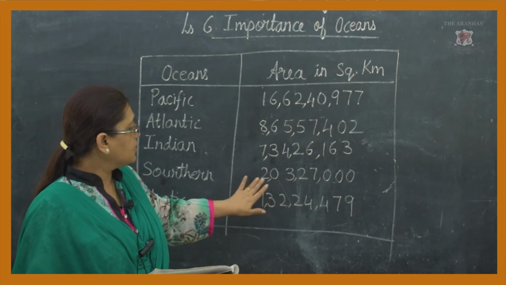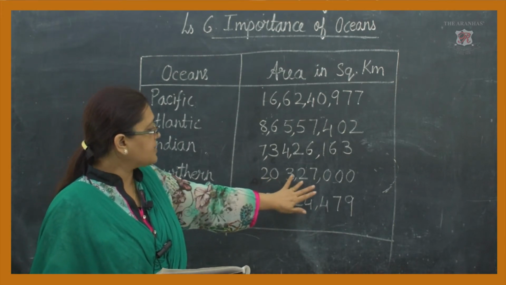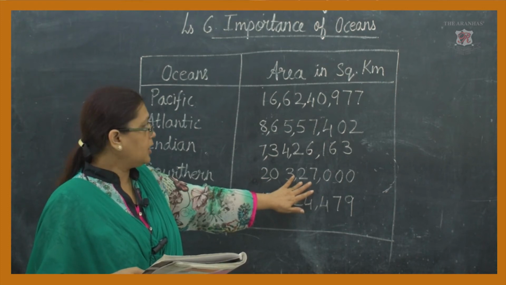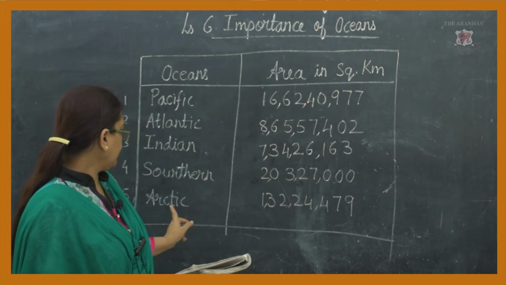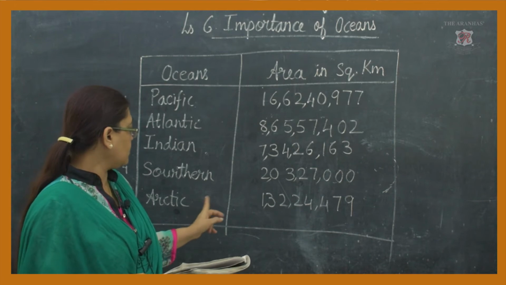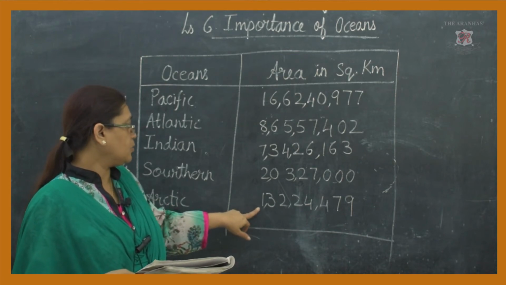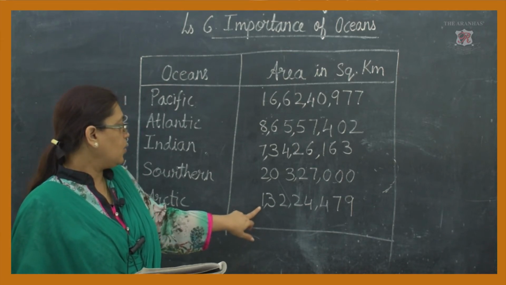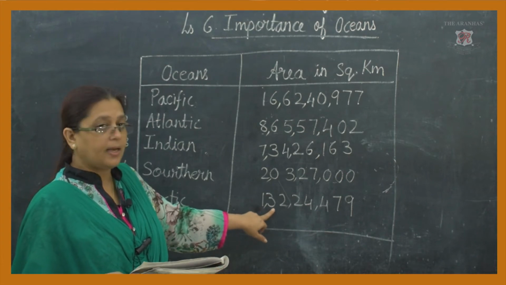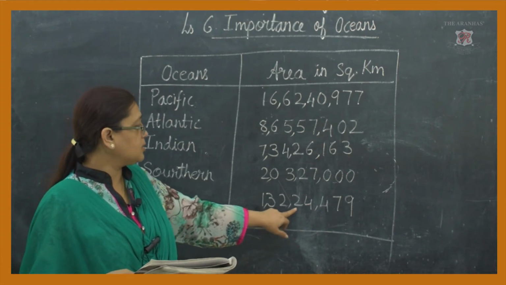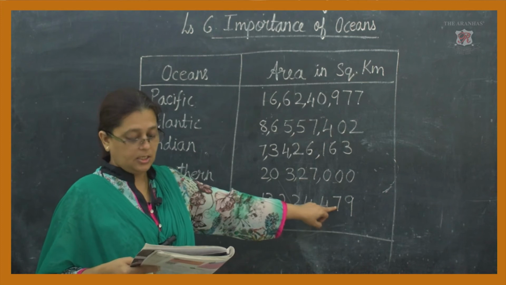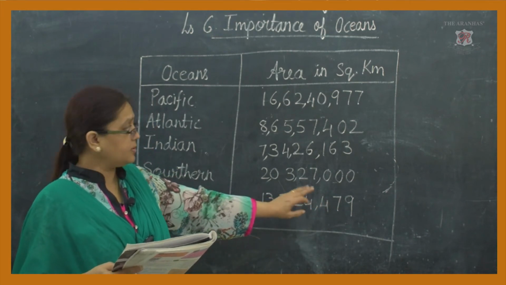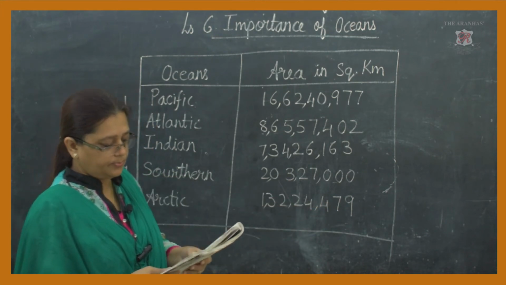In Southern Ocean, its area is 2 crores 3 lakhs 27,000 square kilometers, right? Then Arctic Ocean. What is the total area? It's 1 crore 32 lakhs 24,476. Okay, children?